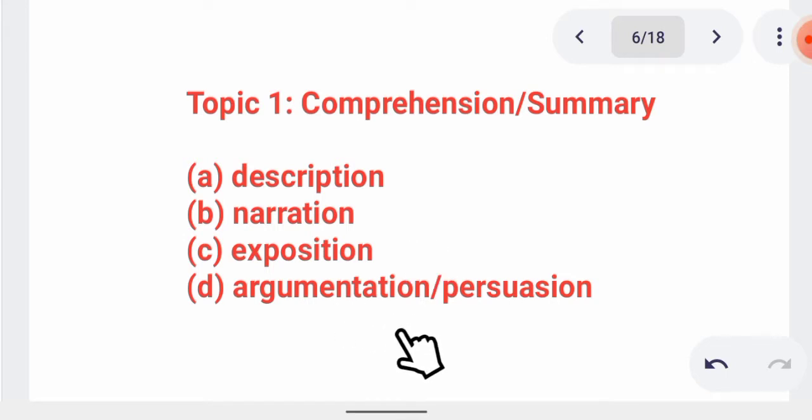And the final one is argumentation or persuasion, derived from the argumentative essay, in which a particular point will be supported or opposed, and you find certain questions and answers from it.